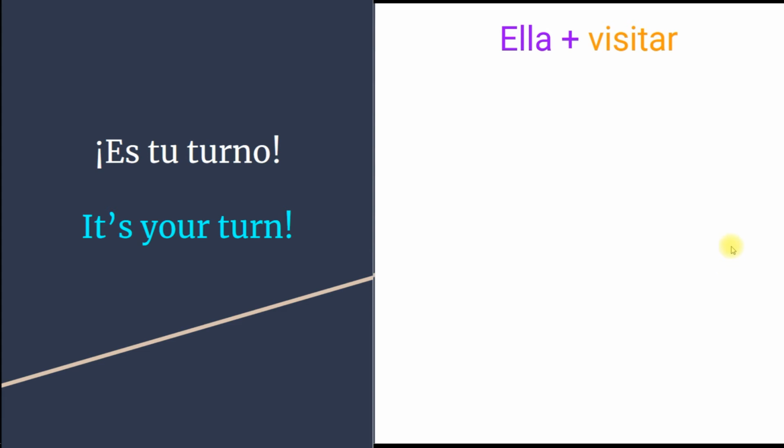And the answer for ella and visitar is ella visita. Ends with an A. Ella visita. She visits. Ella visita China. She visits China.